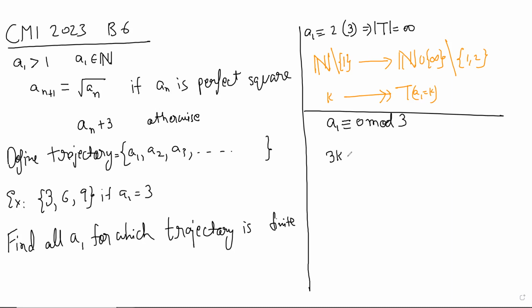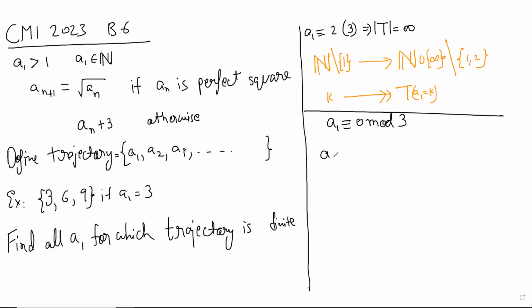So suppose A1 is a perfect square, then its square root will also be 0 mod 3 and it will be less than A1. Right, and then you can use induction.